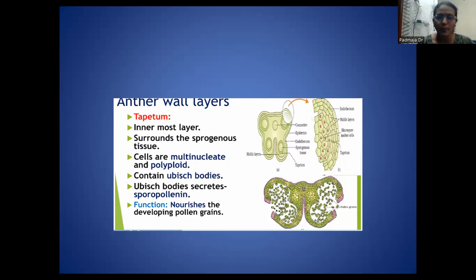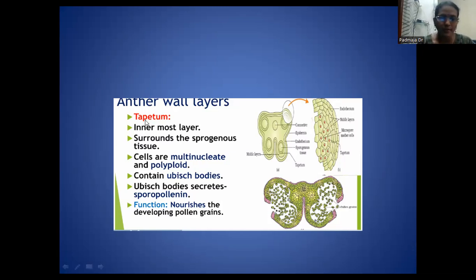So at the point of stomium, these microspore mother cells give rise to the pollen grains. So this is the brief idea regarding the formation of the pollen grains. Now we are going to study the endothecium, middle layer, tapetum, and how they lose their identity. How this middle layer loses its identity, we are going to see here.